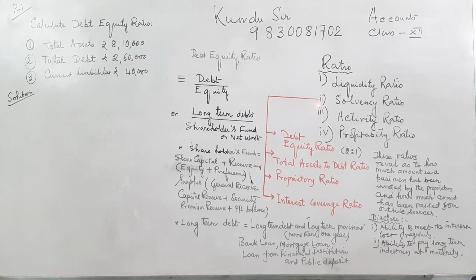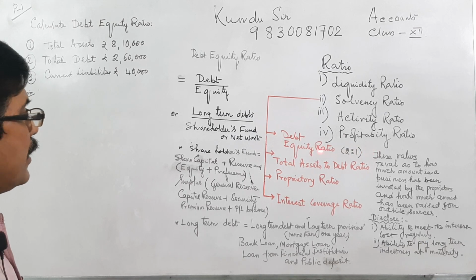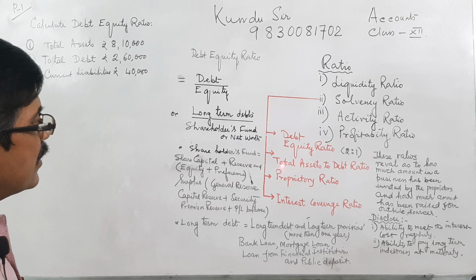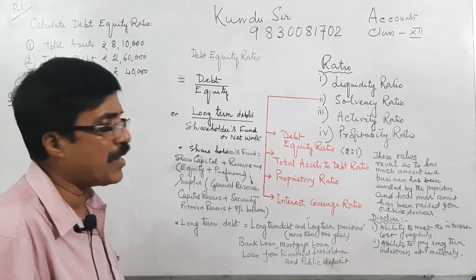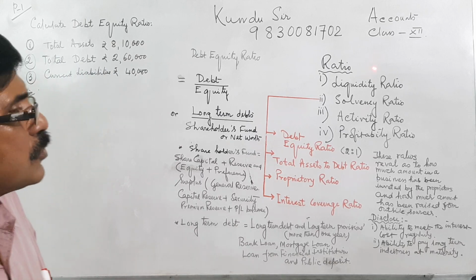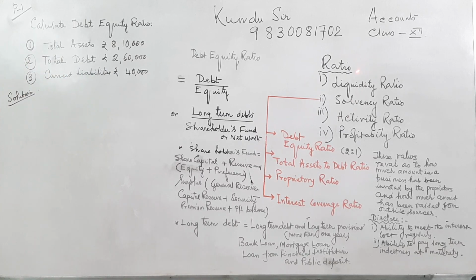First, the solvency ratio. There are four types of solvency ratio. One is the debt equity ratio. Second is the total asset to debt ratio, which is also covered under solvency ratio. Third is the proprietary ratio.